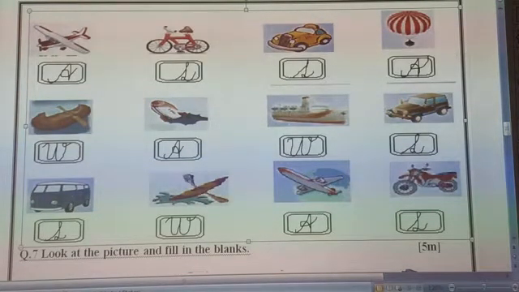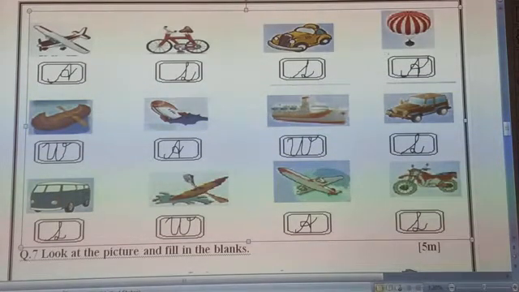Aeroplane can fly in air. So we have to write here A for air transport. Next, bicycle can run on a land. So we have to write here L for land transport. Next, car can run on a land. So we have to write here L for land transport.